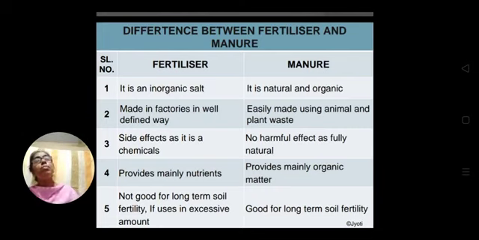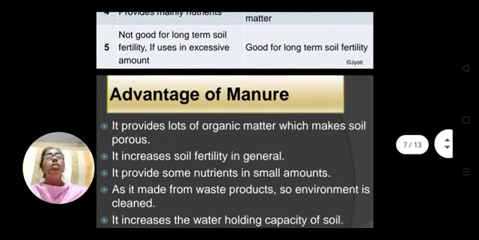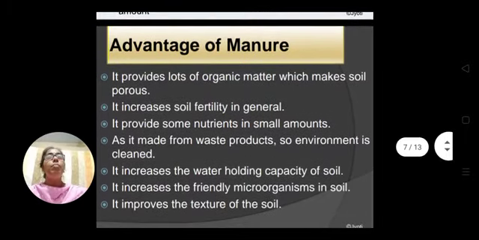So these are some of the differences between fertilizers and manures, and I hope by this time you can say why manure should be preferred and which one is advantageous, manure or fertilizer. Obviously it is manure. So let us discuss the advantages of manure.